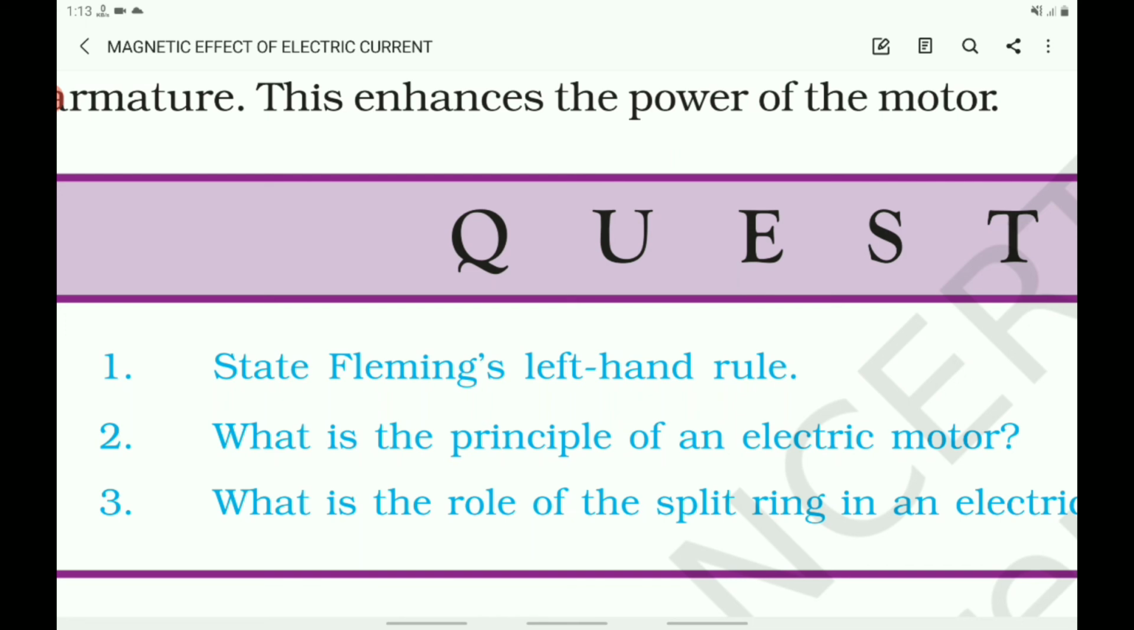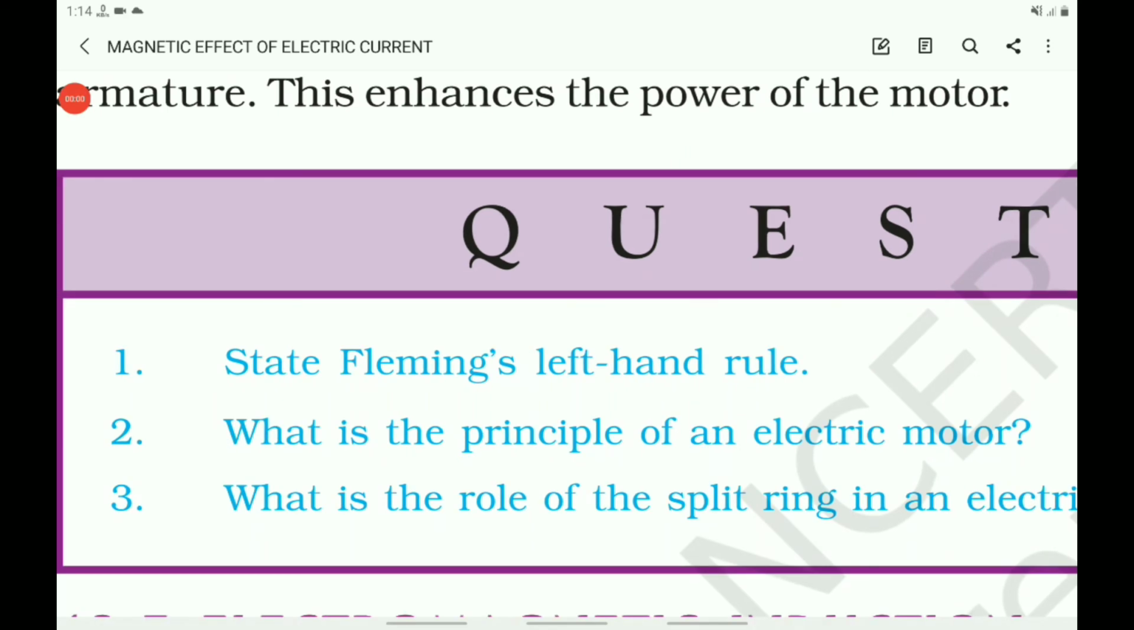Then what is the answer for the second question? The question is, what is the principle of an electric motor? The principle is, a current carrying conductor when placed in a magnetic field experiences a force. The direction of this force is given by Fleming's left-hand rule. This is the basis of an electric motor. That is the principle of the electric motor.